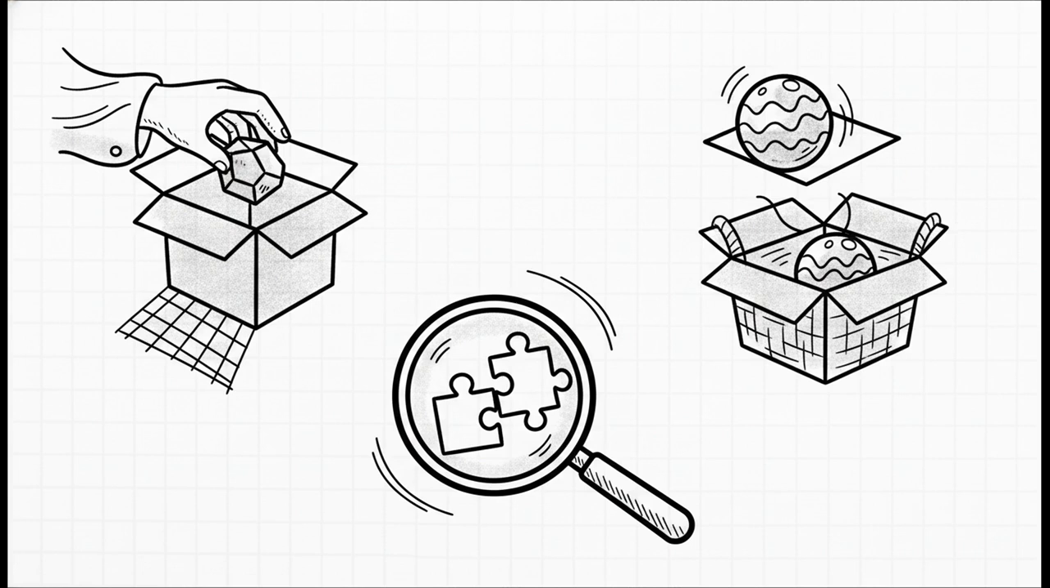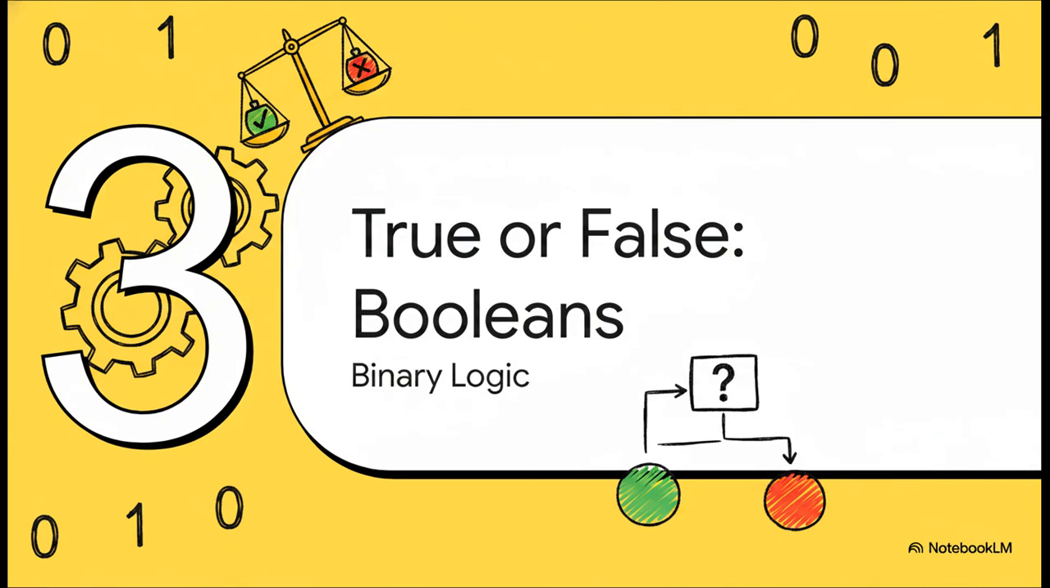We've also got .pop, which safely removes data while saving it for you to use, and .items, which lets you view all your key value pairs at the exact same time. Moving right along to Section 3, true or false, Booleans.